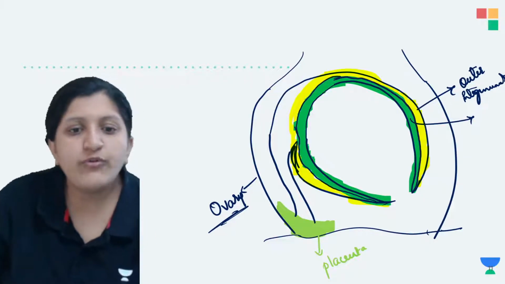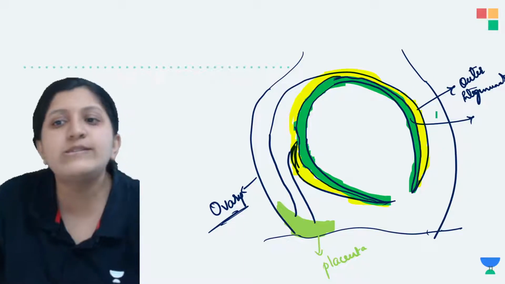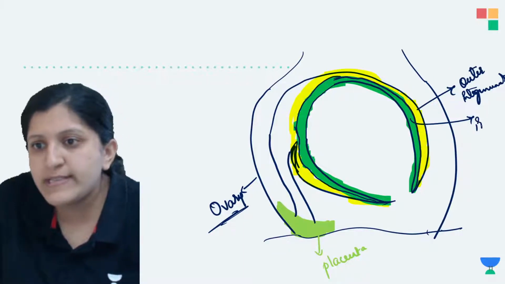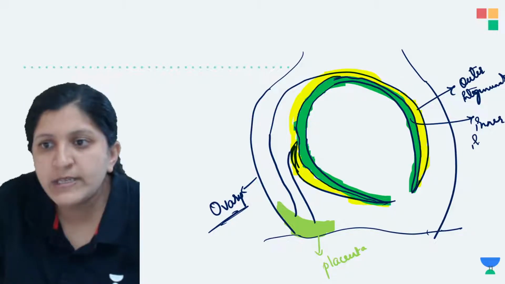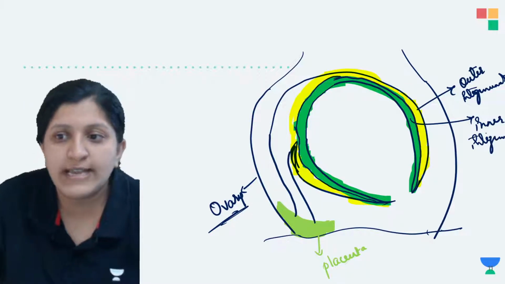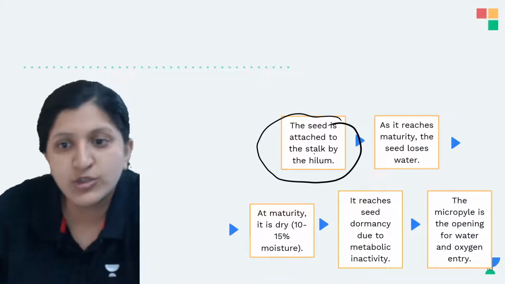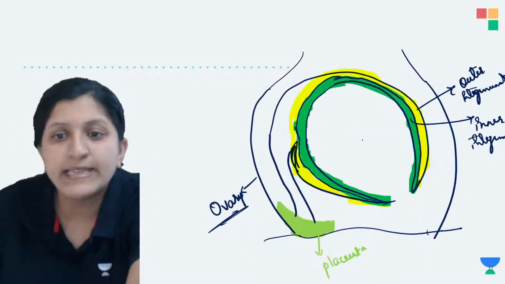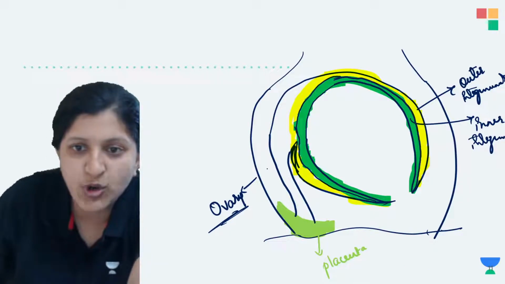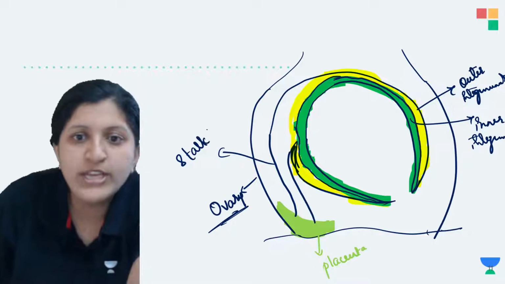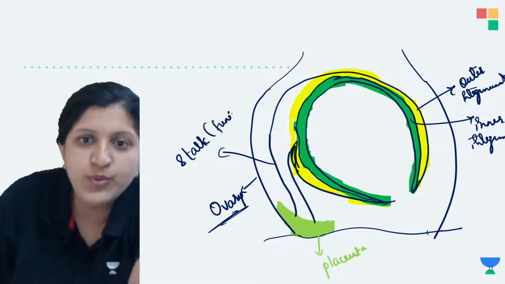Alright, so now once this is done, this is the one which is going to form the structure. So this one is the inner integument. This is after the fertilization. So here what is mentioned: the seed is attached to the stalk by the hilum. Now this is the stalk. Let me just label this. So this part is the stalk, which can even be called the funicle.